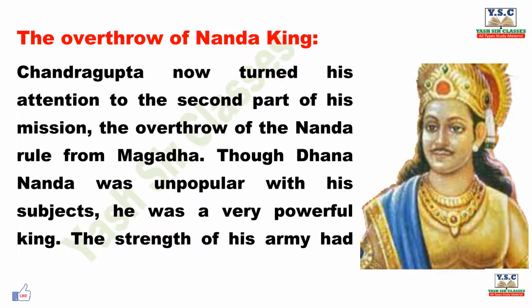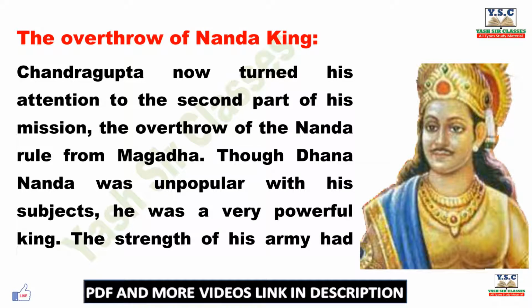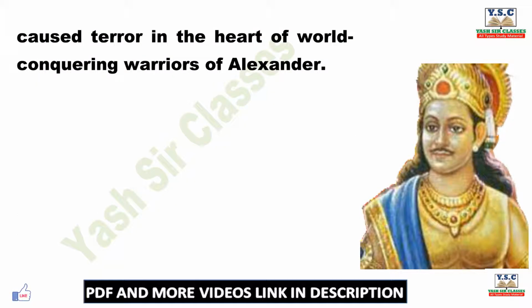The overthrow of the Nanda king. Chandragupta now turned his attention to the second part of his mission, the overthrow of the Nanda rule from Magadha. Though Dhanananda was unpopular with his subjects, he was a very powerful king. The strength of his army had caused terror in the hearts of the world-conquering warriors of Alexander.